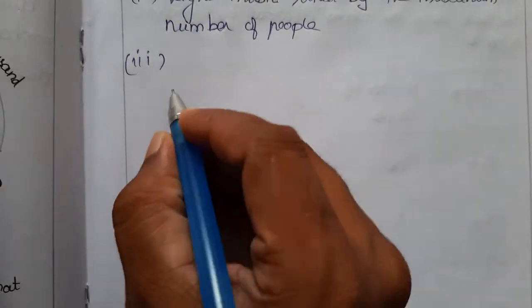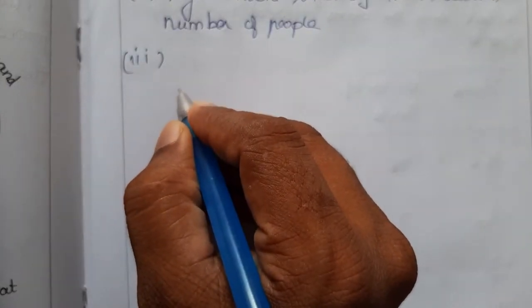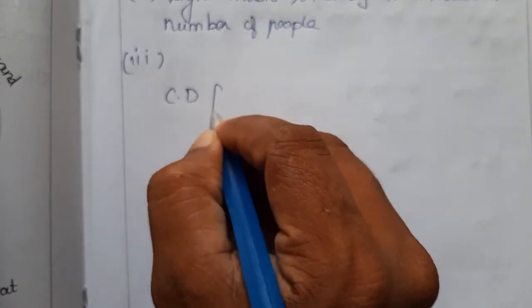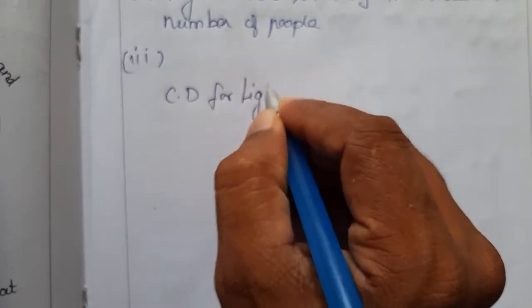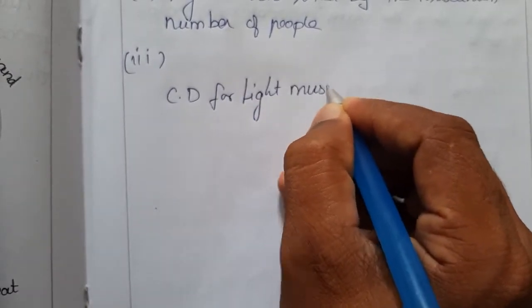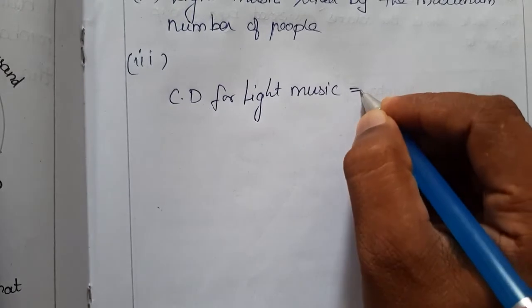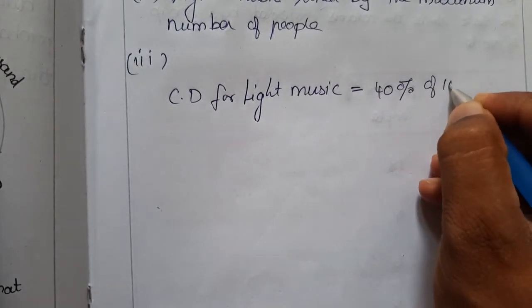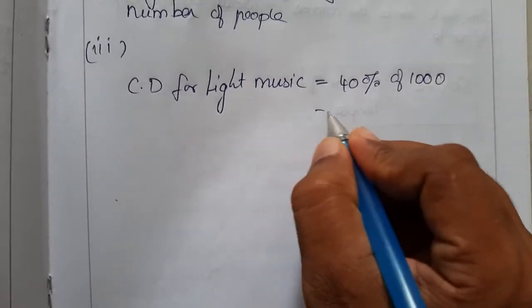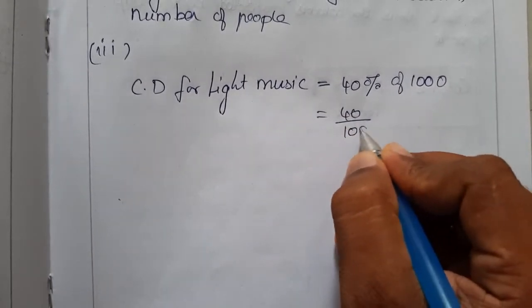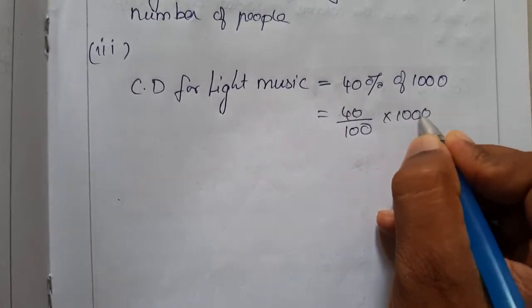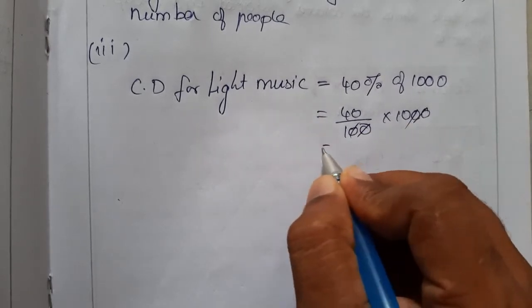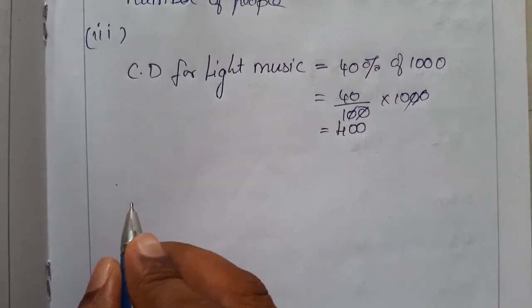So we'll go here. CDs for light music. I'll start with light. Light music is 40% of 1,000, right? So 40% of 1,000, we can write as 40 by 100 into 1,000. So the answer is 400. They require 400 CDs.